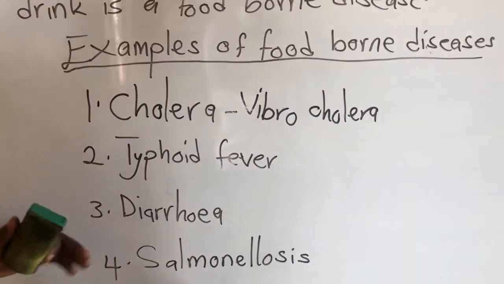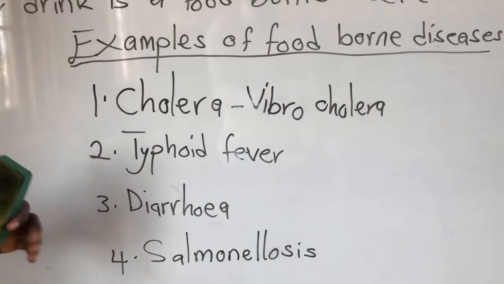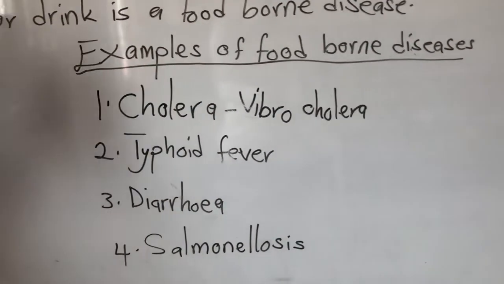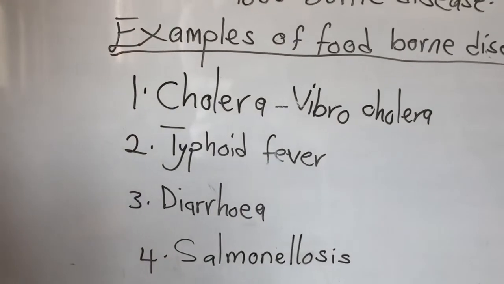All these four are examples of foodborne diseases.